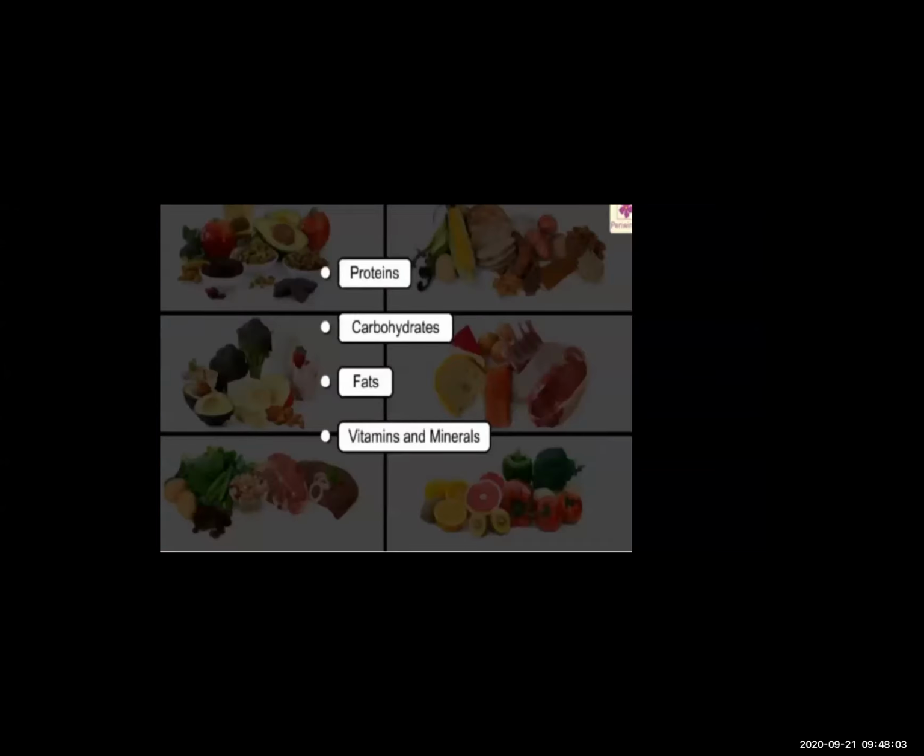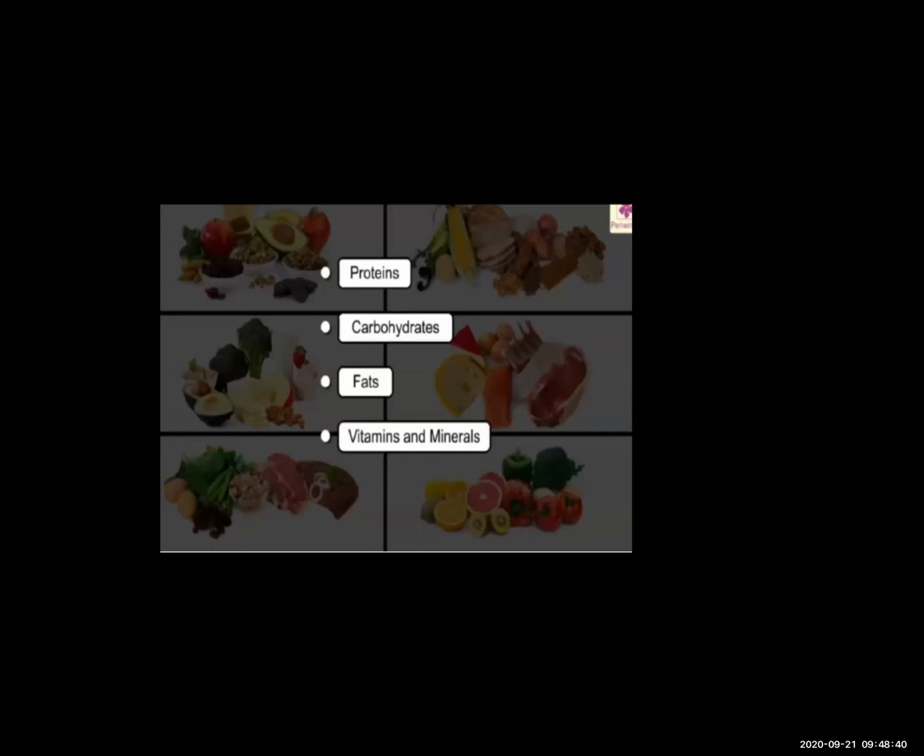In balanced diet, I already told you, what is the balanced diet? In that balanced diet, these four things are necessary. Which are the four things? Proteins, carbohydrates, fats, vitamins, and minerals. If we eat only proteins, it is not enough. We need in our daily food all those things: proteins, carbohydrates, fats, vitamins, and minerals. All those things are necessary to our diet.